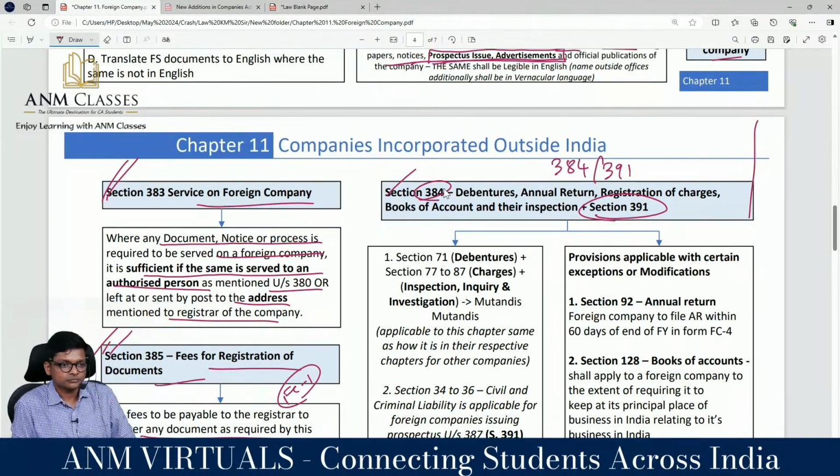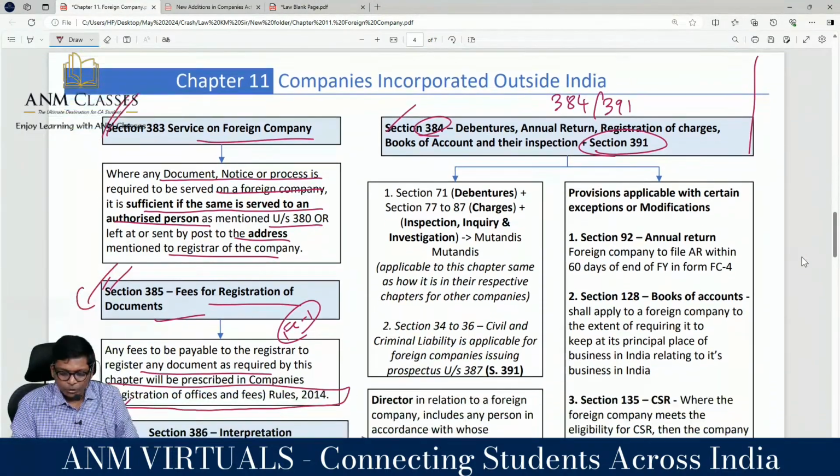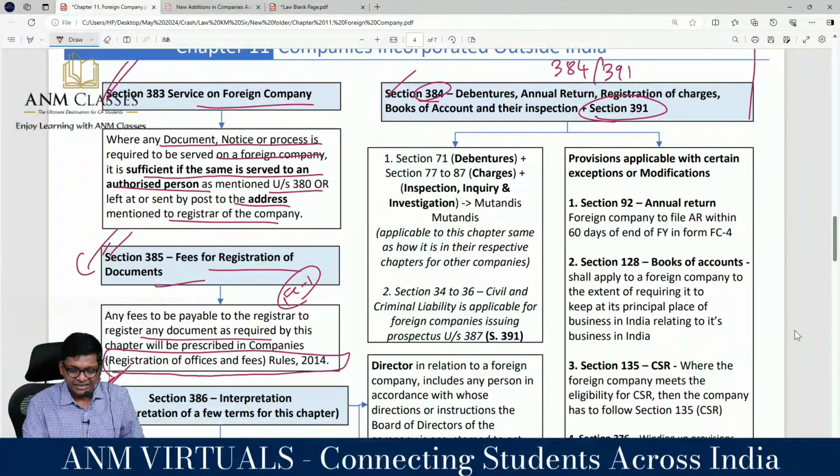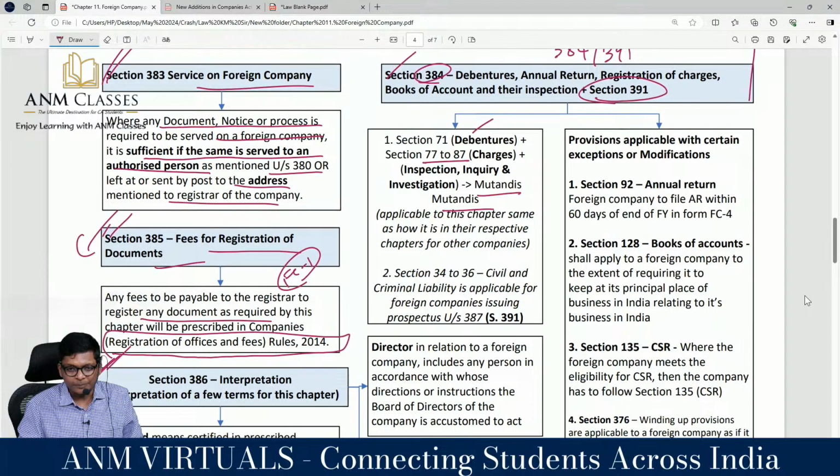384 tells me. It tells beautifully, it's written, our favorite section. Debentures chapter, we know section 71. Yes, you have to follow, mutatis mutandis. Charges 77 to 87 we studied, foreign company also applicable. Are you getting it? That's why I told read everything else, then read this chapter. Charge also applicable.